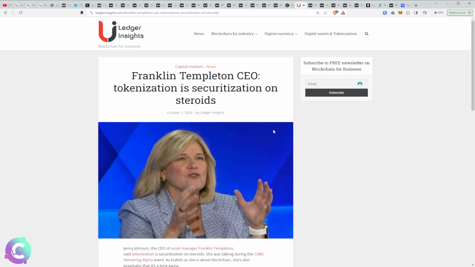So we use crypto to transpose a real asset into a digital counterpart. And here what is interesting is that the CEO of Templeton explains that it is really tokenization, securitization under steroids. Securitization is in fact passing under a transferable security. This is what the SEC regulates. And then you begin to understand a little bit what is happening.